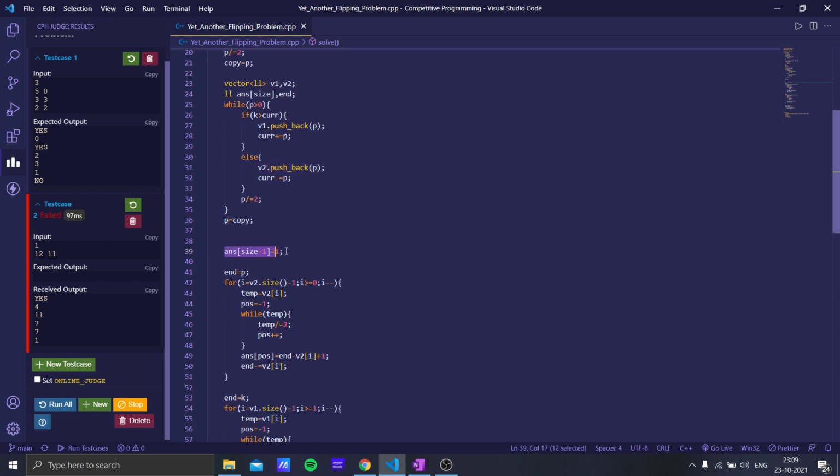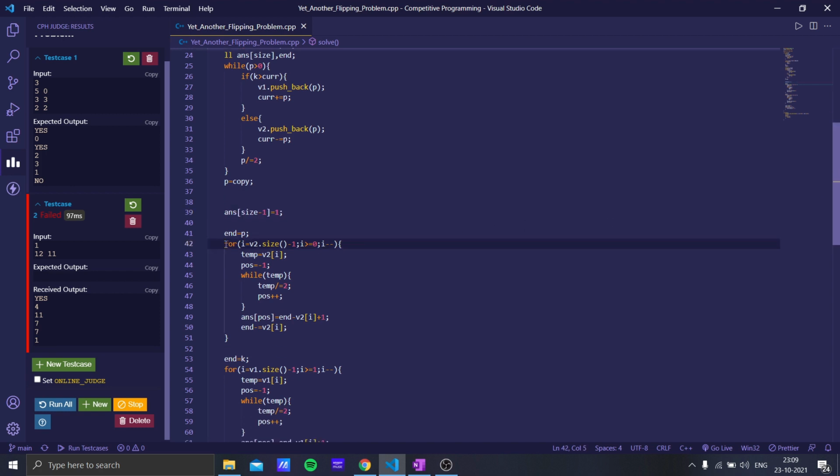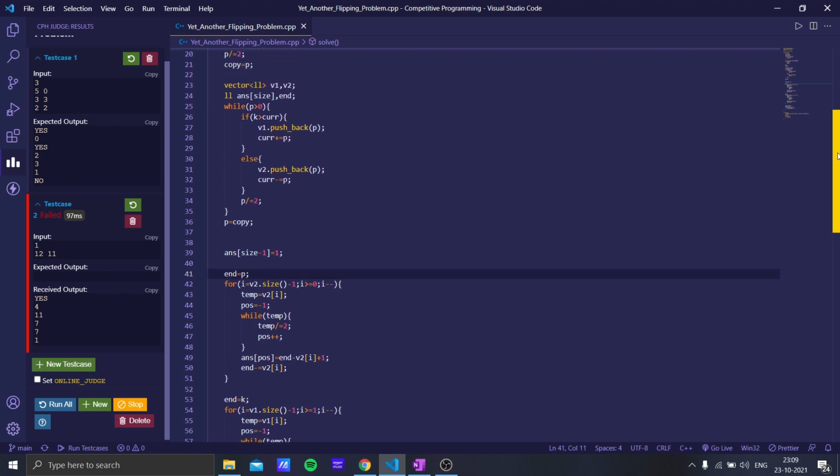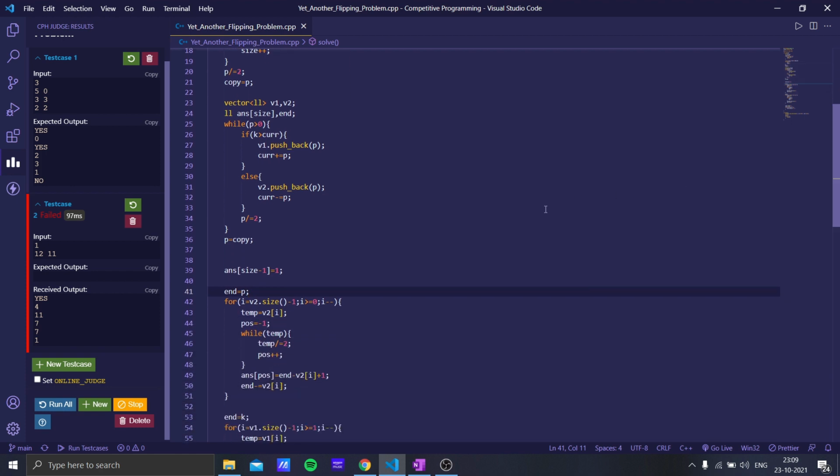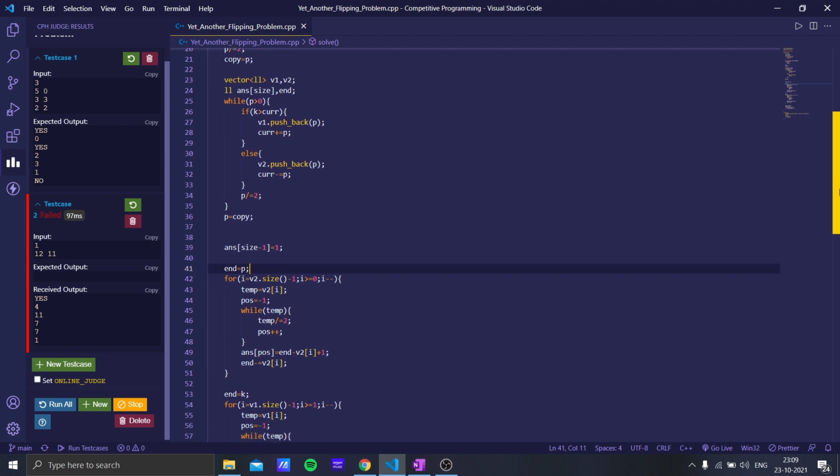Then for the highest power we give it the index 1, and for all the negative powers of 2, we start from the end, equal to p. Here p is the highest power of 2 less than or equal to k. So p is going to be the end index of the highest power of 2 that we take in the beginning. It is going to be the end of the subarray for which we convert all the ones into zeros in the first case.